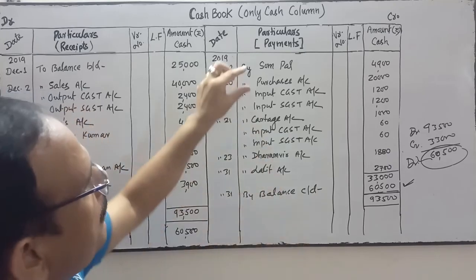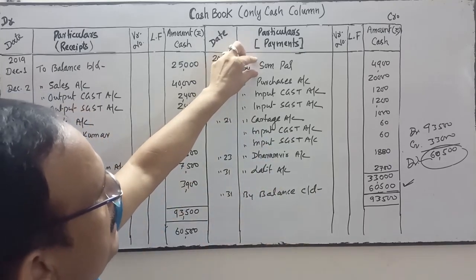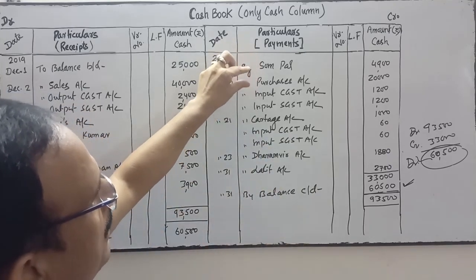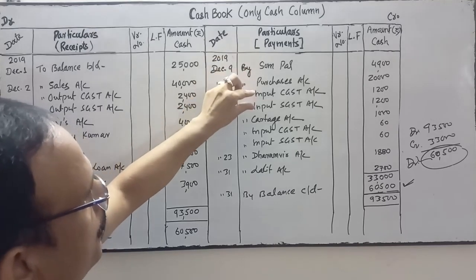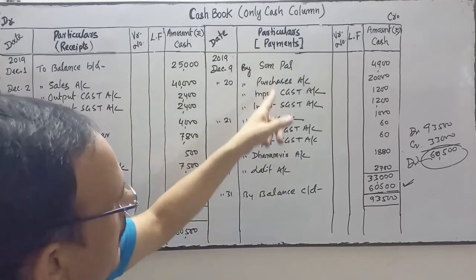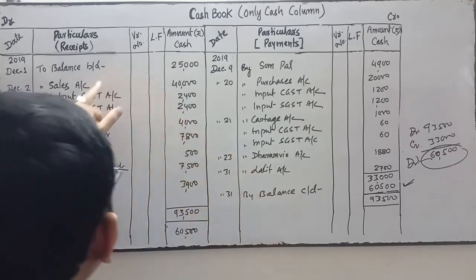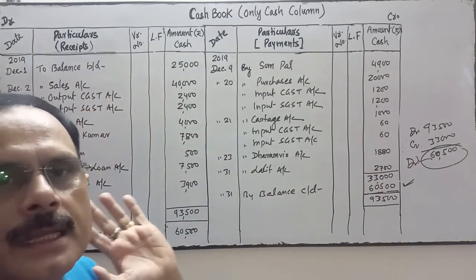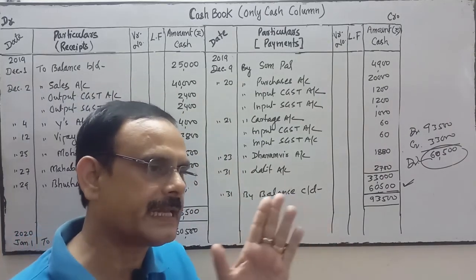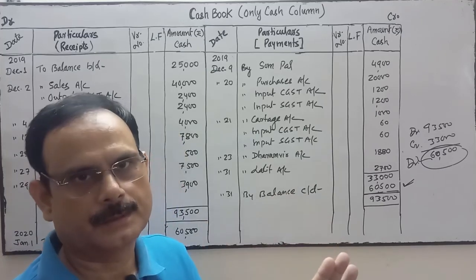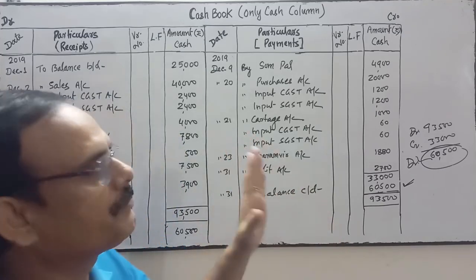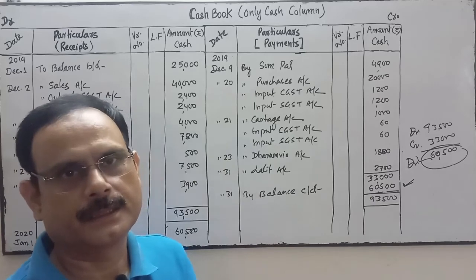From here we will post into the ledgers of purchase, Somlal, Sompal, import, CGST. In these ledgers we do the posting, but we are not going to prepare the ledger of cash, because the cash book also serves the function of ledger.